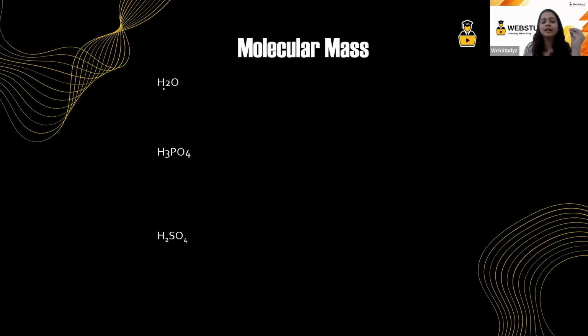As already told you, this particular molecule consists of two hydrogen atoms. So we are going to write it as 2 into the mass of a hydrogen atom, that is 1, plus we have one oxygen atom, so 1 into the mass of an oxygen atom, that is 16. So it is going to be 18.